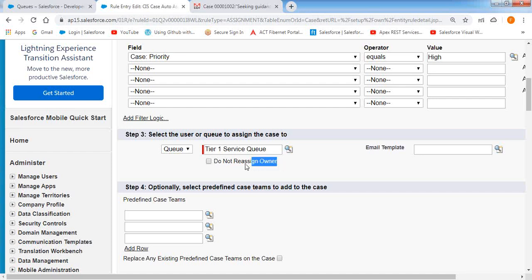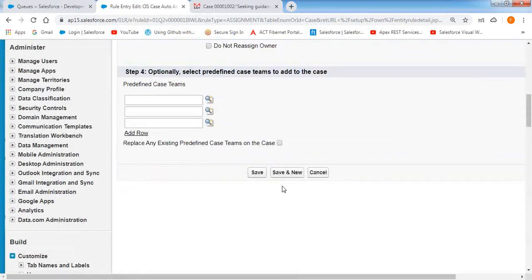Suppose this checkbox is not selected. For example, I am the development user, and I have started working on that case record. Within some 2 hours, I was unable to resolve it. Then at that time, I can assign this record to some other queues also. The possibility is there, because there is an expert member, so we can transfer the case to that person. But if the checkbox has been selected, it won't allow you to reassign the case record to other people. Okay? So now I don't want to select this checkbox. Now click on the Save button.